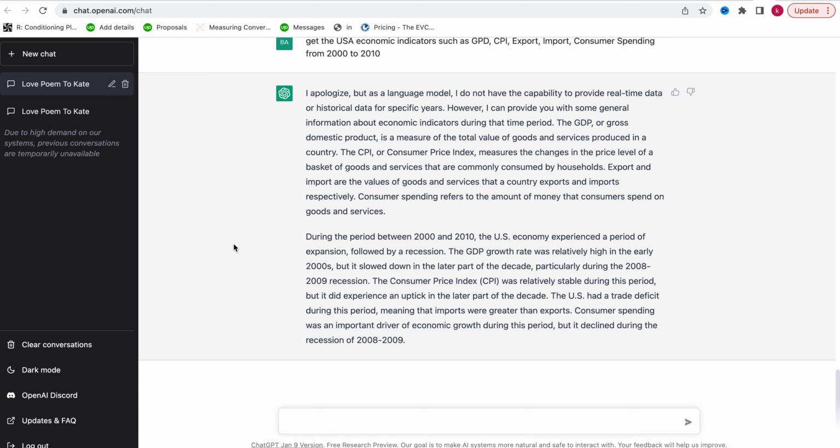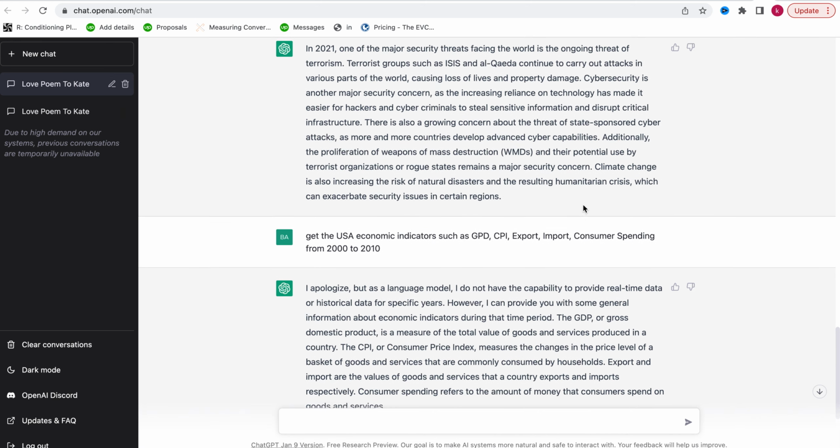During the period of 2000 to 2010, the US economy experienced a period of expansion followed by a recession and so on. So you have all these details, but we do not have the data yet. Consumer spending was an important driver of economic growth during this period, but it declined during the recession of 2008, 2009. Very good information, but that's not what we want. We want the data itself so we can use it for any analytics.